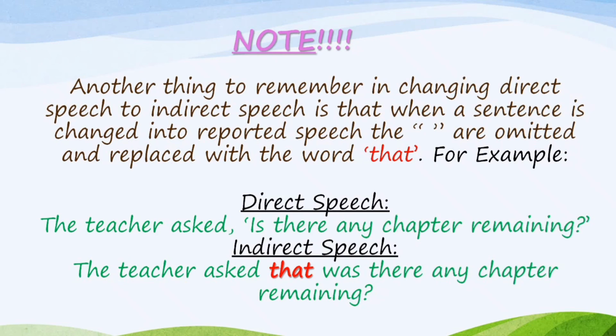Now this is in direct speech, and quotation marks are also used. When it is converted into indirect speech, it would become, the teacher asked that, was there any chapter remaining? Now here quotation marks or inverted commas are omitted and replaced with the word that. So this is a very important thing in changing direct to indirect speech.